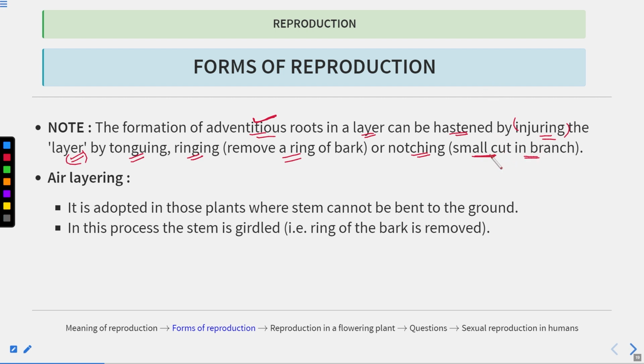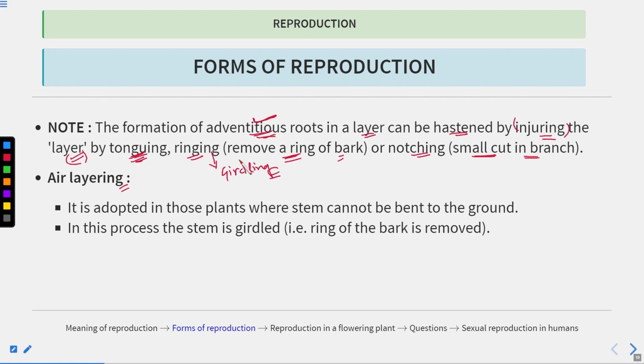Because of making a cut, as well as by removing the ring of the bark, this ringing is also known as girdling. So because of these three methods, we make a small cut, or we remove the bark in a ring fashion, and this hastens the process of formation of the adventitious roots.